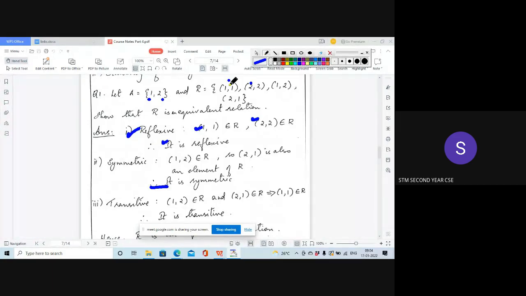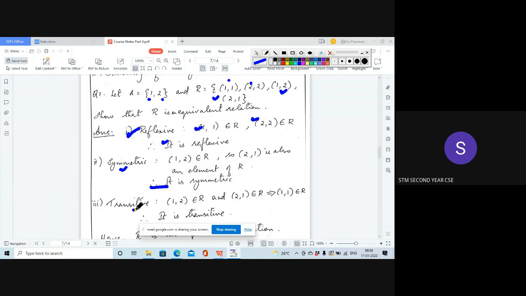If (a,b) is there, then (b,a) should be there, isn't it? If (a,b) is present, then (b,a) should be present. For (1,1) and (2,2), since the elements are equal, they will be present. Let us see the third ordered pair: if (1,2) is there, then (2,1) should be there. So (2,1) is there, so we can say that it is symmetric.